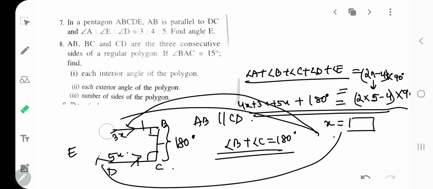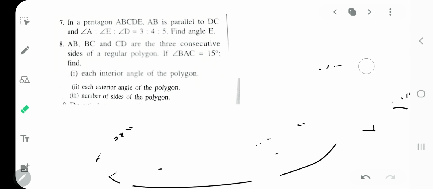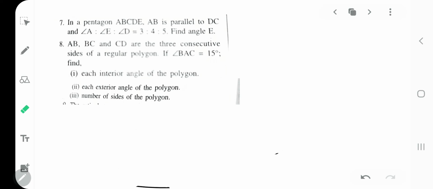Next we have, I'll erase this part. Next we have AB, BC and CD are three consecutive sides of a regular polygon. Okay, let's see how we can draw three consecutive sides. We have AB, BC and CD.